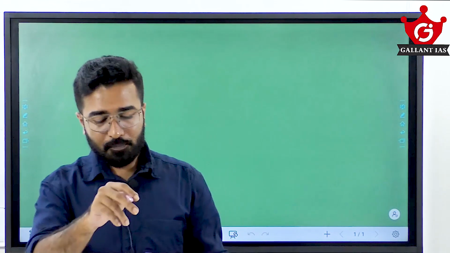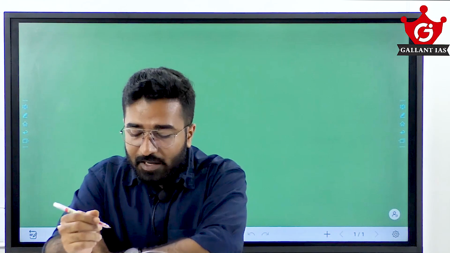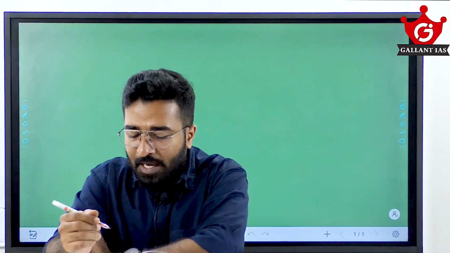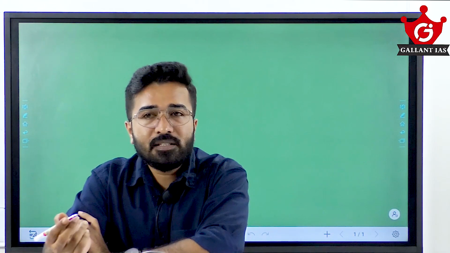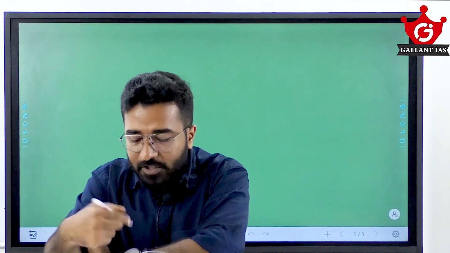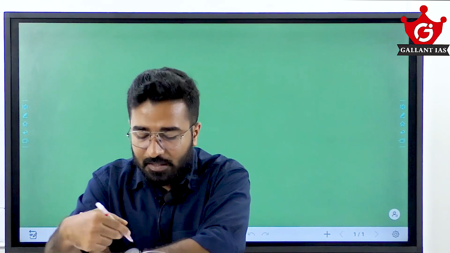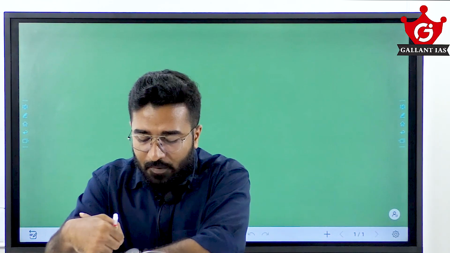Third statement: the manner of reservation of offices for chairpersons in municipalities for SCs, STs and women is decided by the governor. Who decides? The state legislature. We have discussed that for at least 10 minutes. So third is wrong. 1 and 2 are correct.